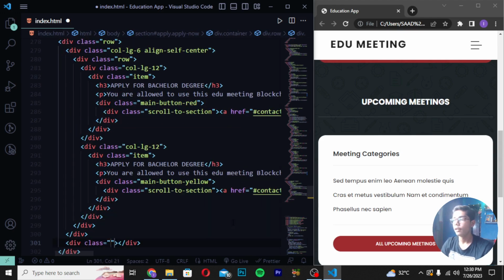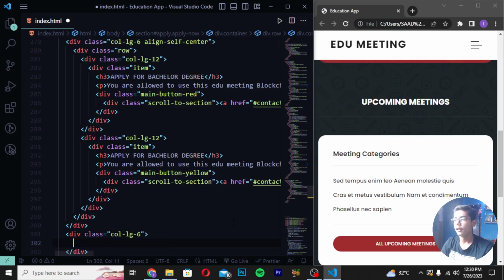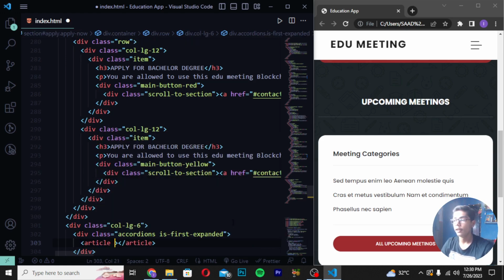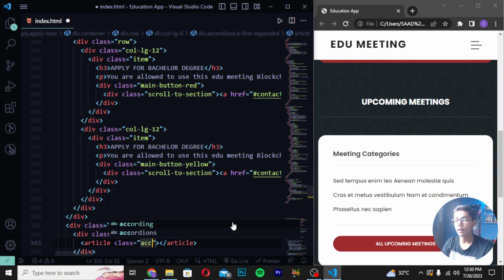Then create a div class of col-lg-6. Then write here div class accordions. So here I will be writing accordions like this. After writing this, you have to write here first, and I will be writing expanded. Then you have to do one thing: move down right here, article tag, in which I will be writing class of accordion.